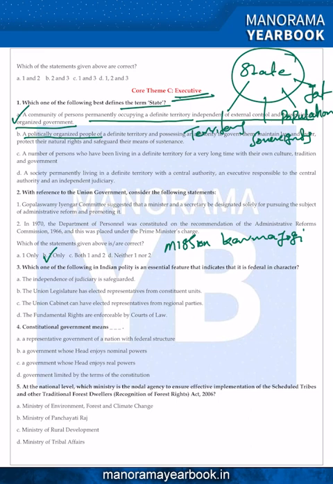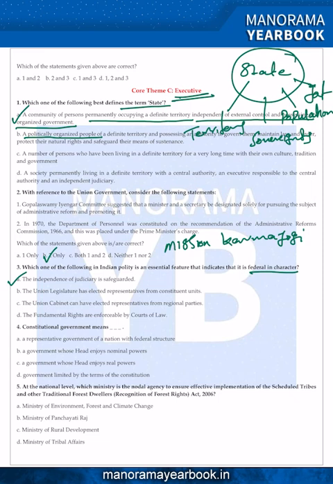Third: which of the following in the Indian polity is an external feature that indicates that it is federal in character? Option A, independent judiciary is safeguarded. Option B, union legislators are elected representatives from the constitutional unit. Option C, union cabinet has elected representatives from the regional party. Option D, fundamental rights are enforced by the court of law. The external feature that indicates the federal character, the answer is A for Agra: independence of judiciary is safeguarded.